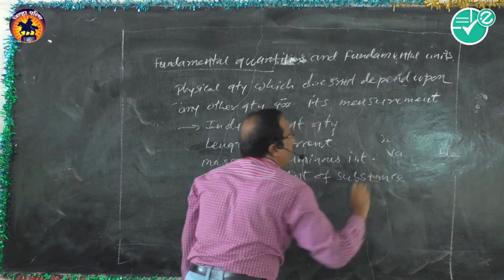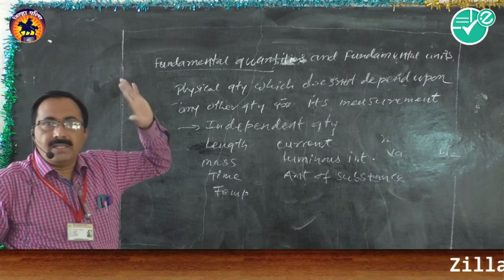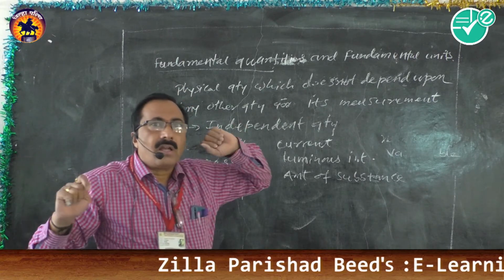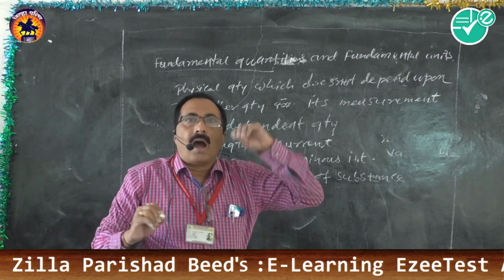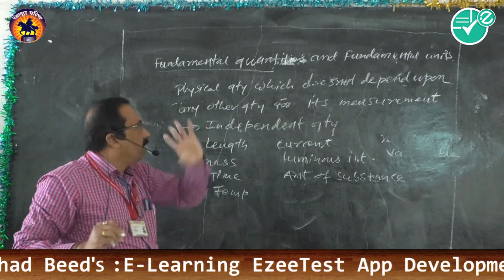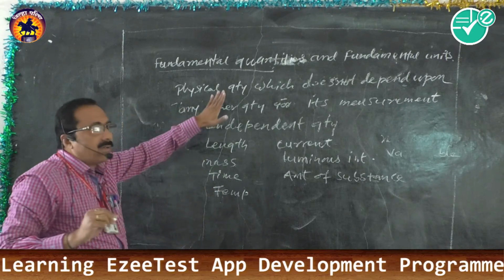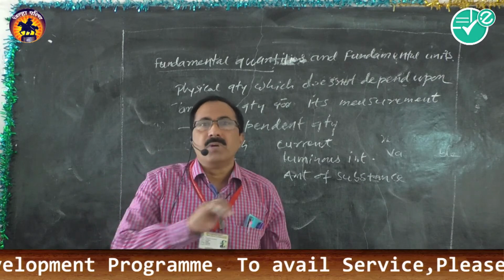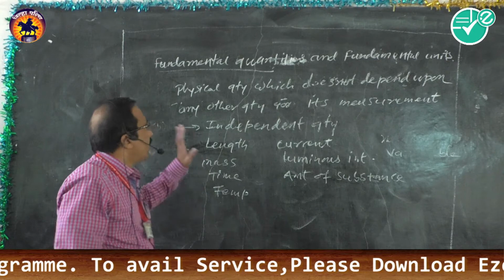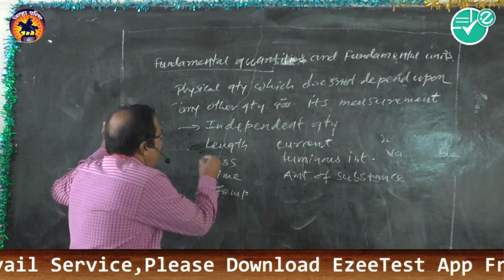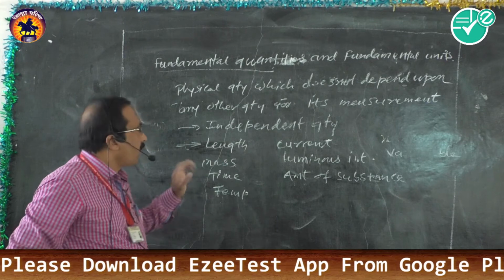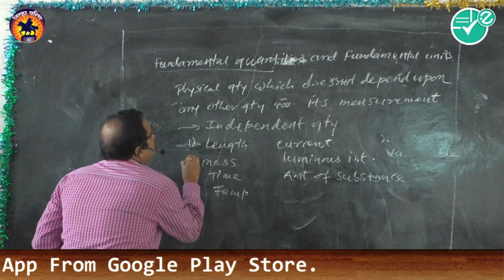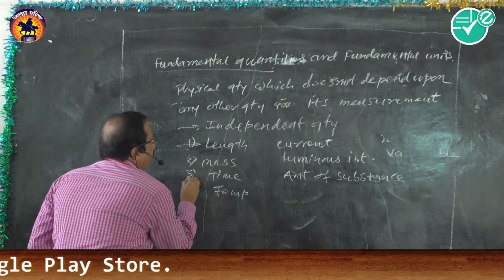All these are familiar to you because we have studied them already. All the quantities other than the fundamental quantities are said to be derived quantities. We shall discuss it afterwards. So length does not depend upon any other quantity for its measurement. These are the seven fundamental quantities taken in this group.